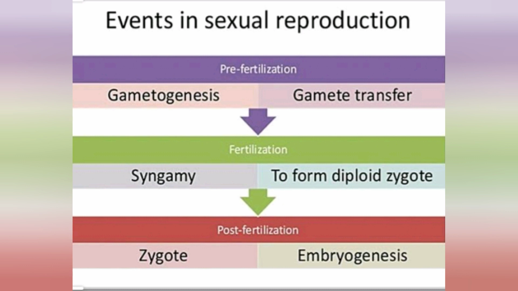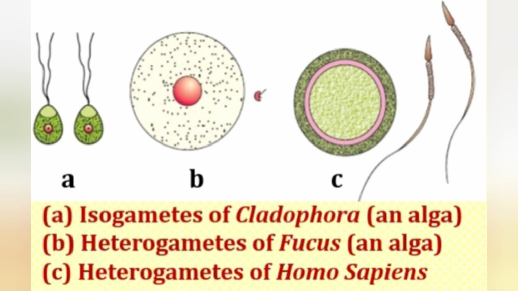What are gametes? Gametes are the haploid cells which are generally of 2 types: homogametes and heterogametes. What are homogametes? These are also called isogametes. Similar gametes, homo means similar. Similar gametes are present in the organisms. They cannot be categorized into male and female gametes. Example, some algae like Cladophora.